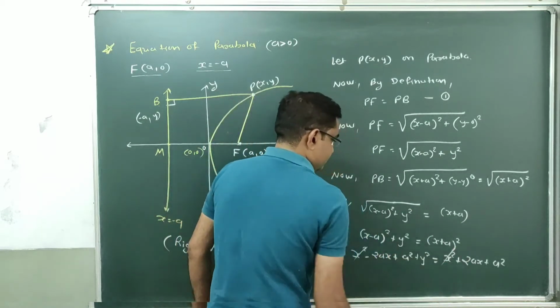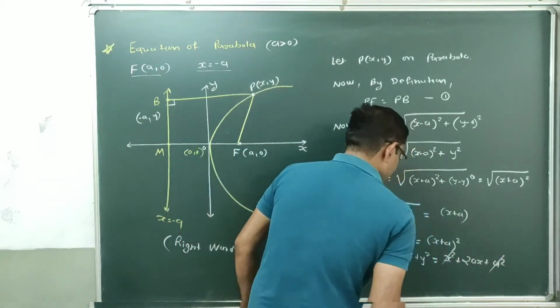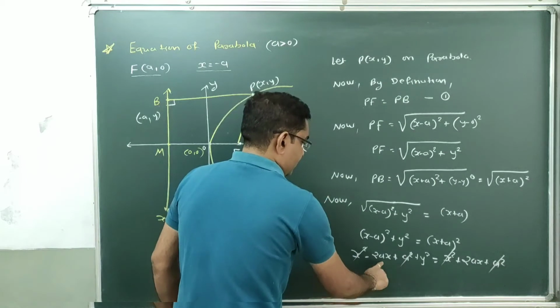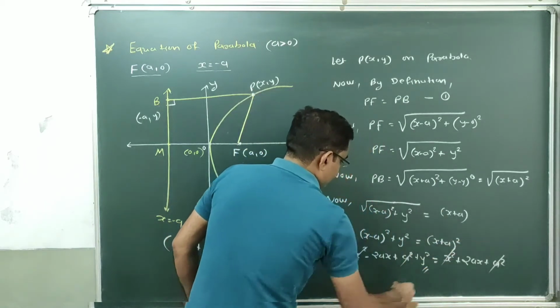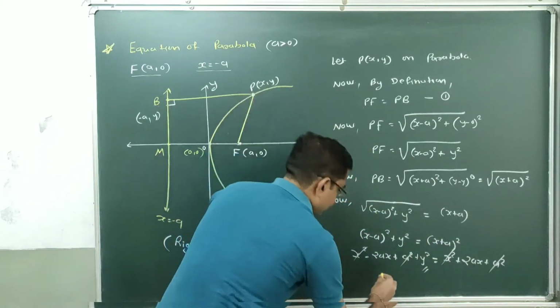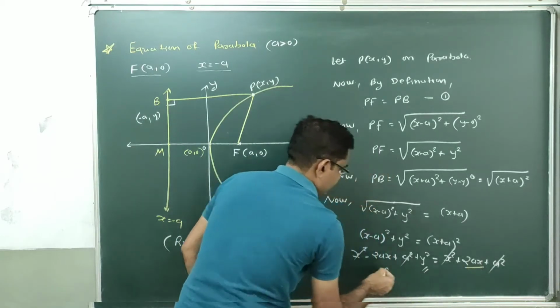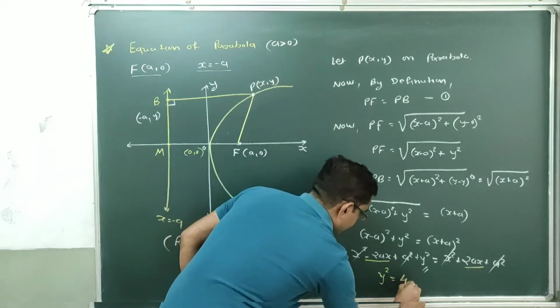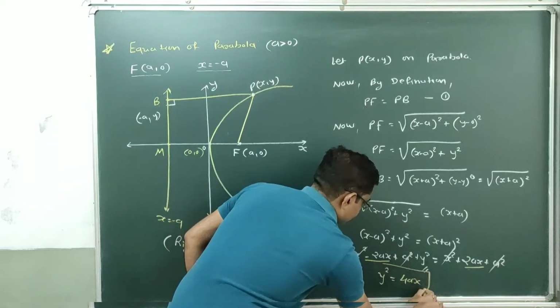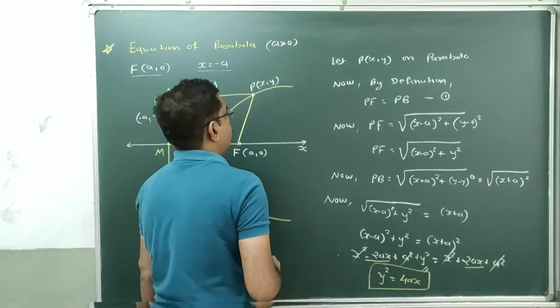x square cut, a square cut. So it's minus 2ax. Taking this minus 2ax on the right hand side, we are getting y square equal to 2ax plus 2ax, that is equal to 4ax. This is the equation of standard parabola.